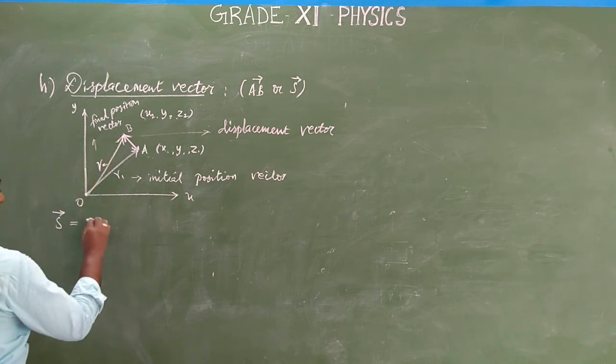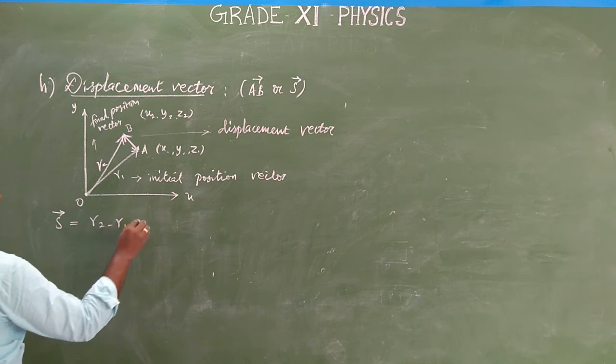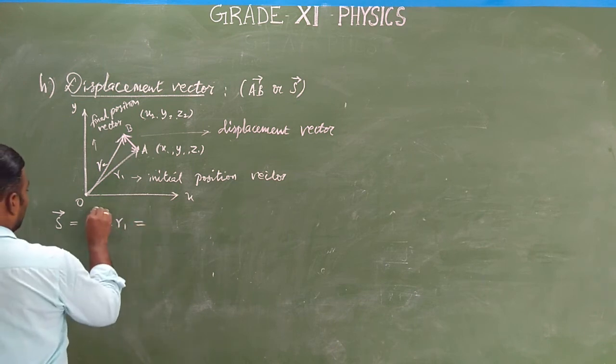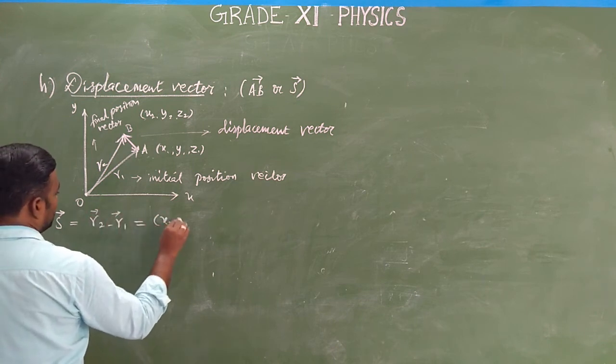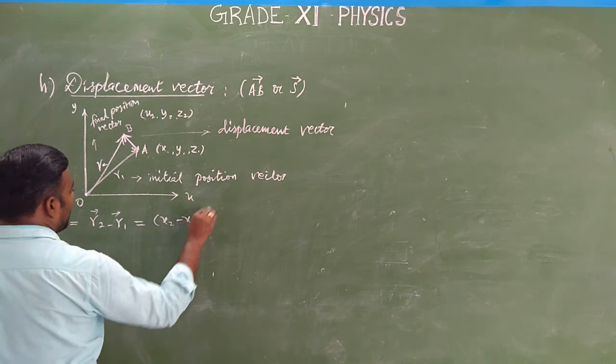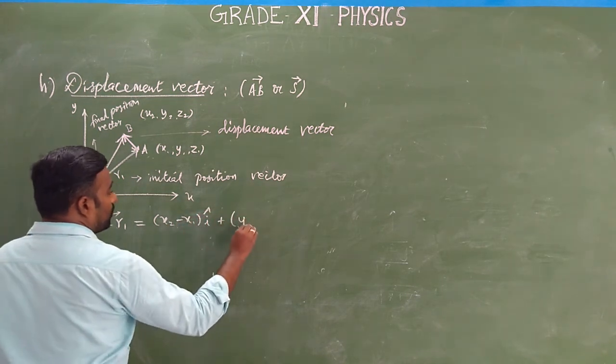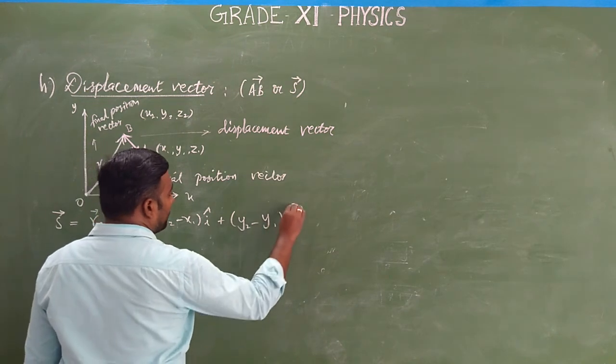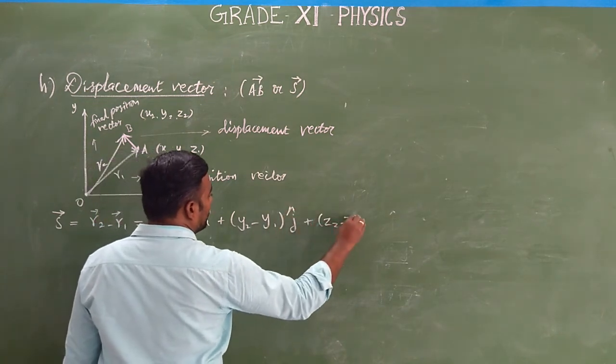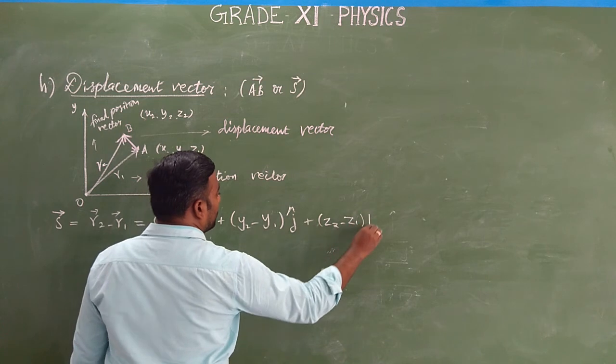This equals x2 minus x1 of i cap plus y2 minus y1 of j cap plus z2 minus z1 of k cap.